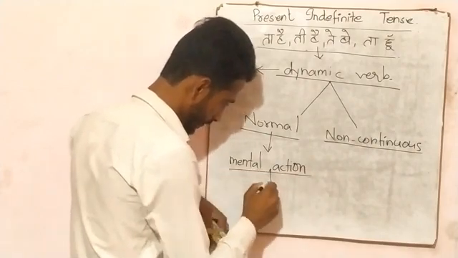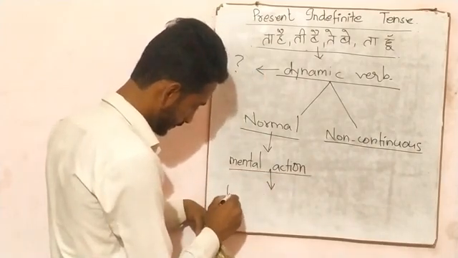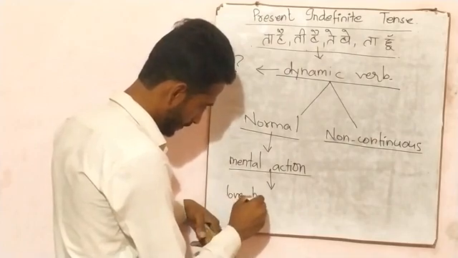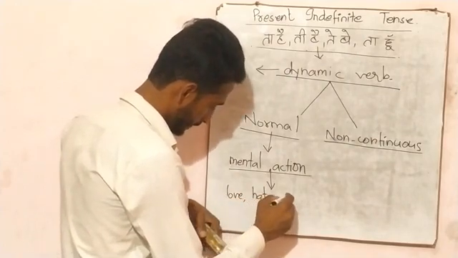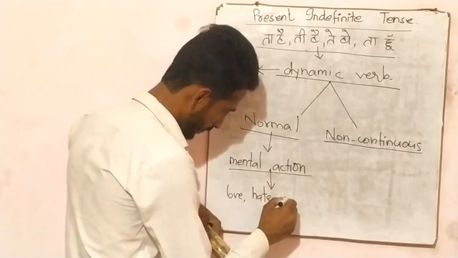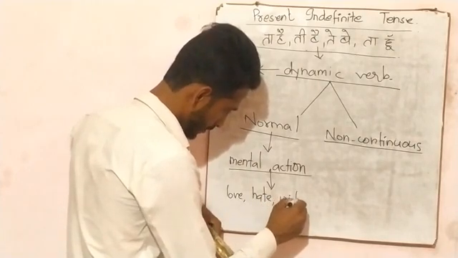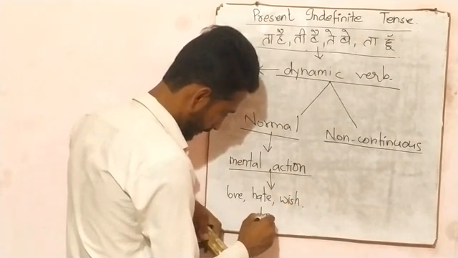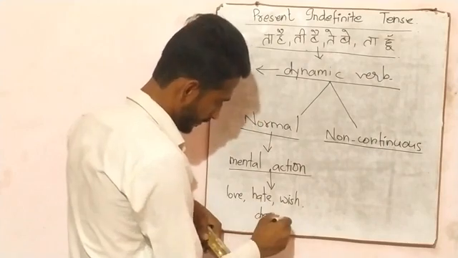For example, love, hate, wish, desire. Clear?